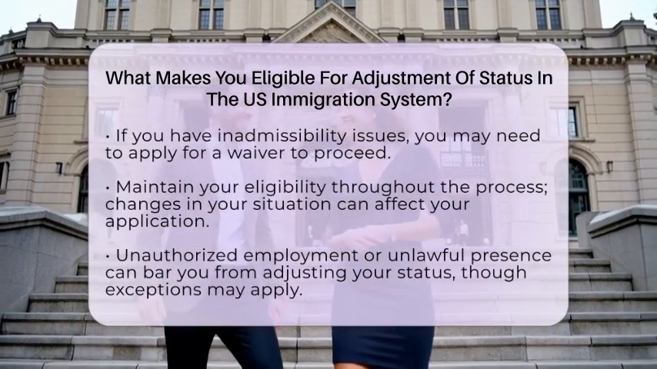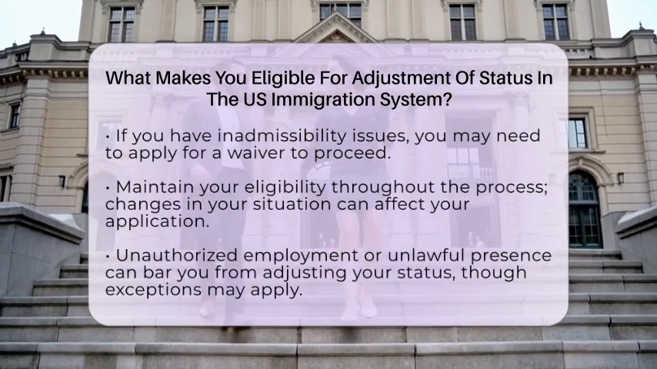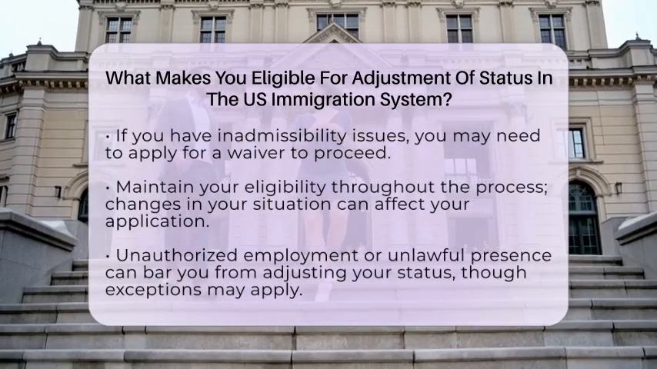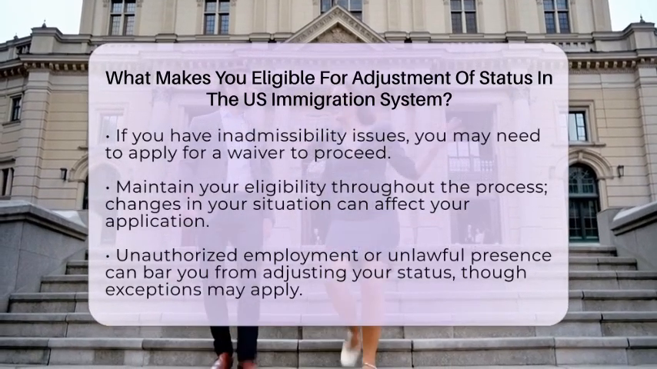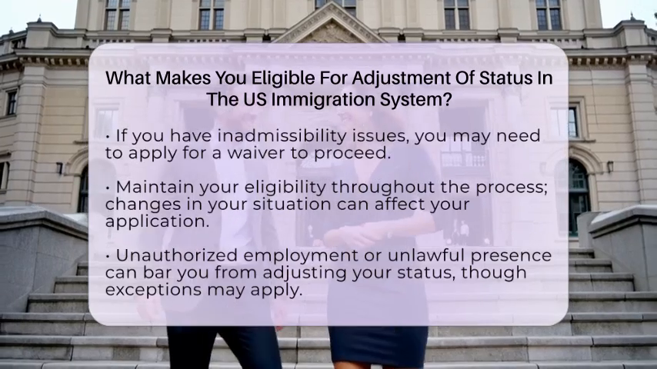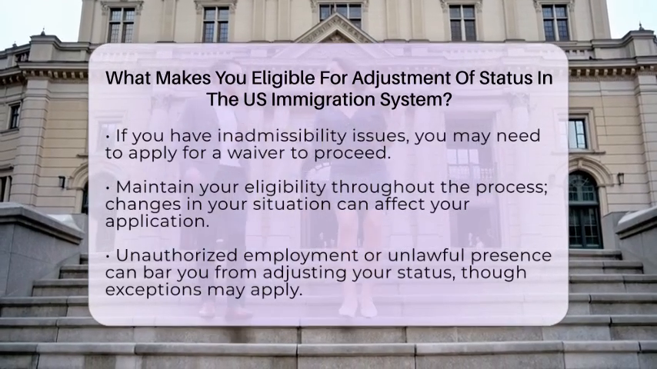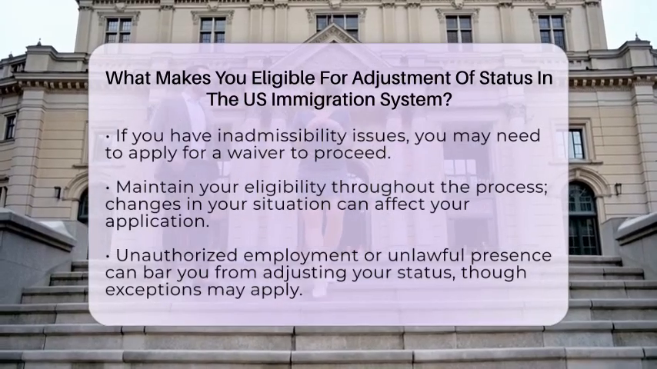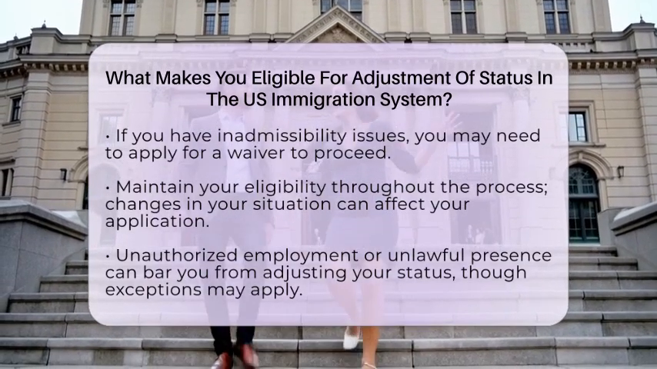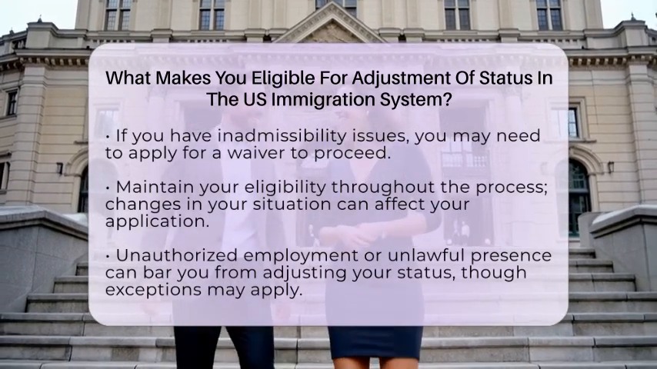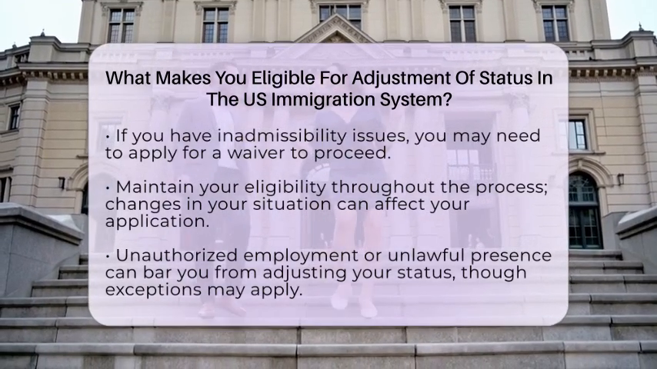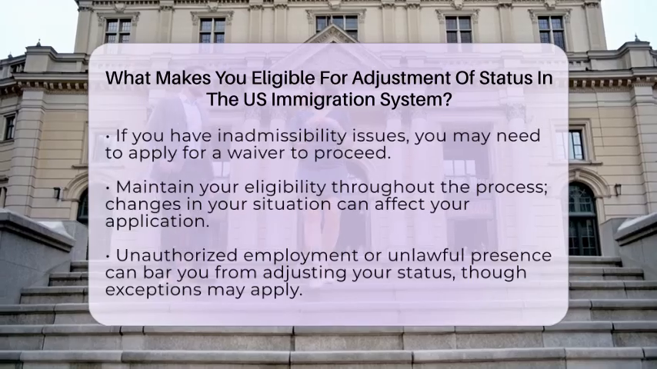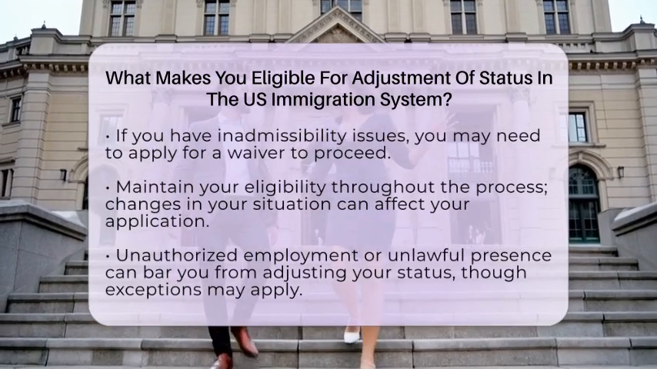It's also essential to maintain your eligibility throughout the adjustment process. If your situation changes, such as losing your immigrant petition approval or becoming inadmissible, it could impact your application. Certain actions can bar you from adjusting your status. This includes unauthorized employment or being unlawfully present in the United States. However, there may be exceptions based on individual circumstances.